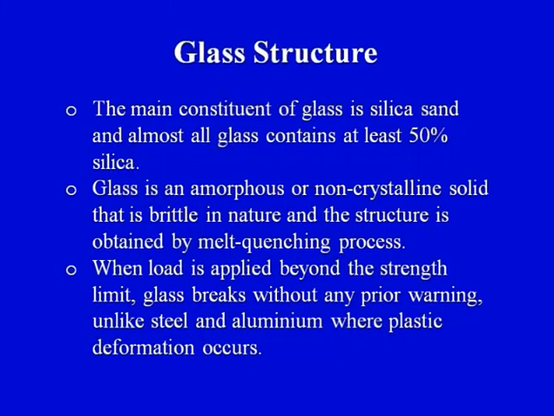So, glass is an amorphous or non-crystalline solid that is brittle in nature, and the structure is obtained by the melt quenching process. In this particular slide, 2 or 3 very important points are there which we should try to understand. Sometimes a 1 mark question is asked in the examination, whether glass is amorphous or crystalline. So, we should remember that glass is amorphous in nature, it is non-crystalline. So, the first important point regarding the glass structure is that glass is amorphous in nature.